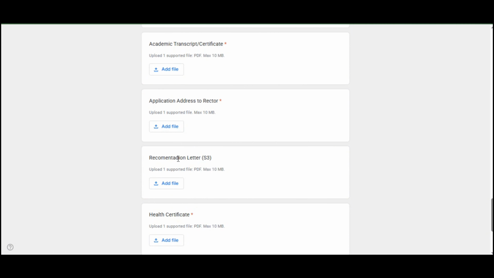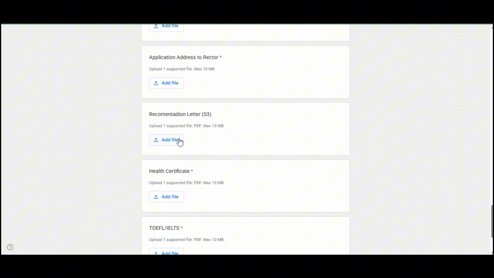Now for the application addressed to the rector, this is the most important thing. It's like a motivational letter, so focus on this and write it properly, because it plays a huge role. For the recommendation letter, it's mandatory for the doctoral program, and for master's and bachelor's it's not mandatory, but I recommend having a recommendation letter for master's, doctoral, and bachelor's as well. So you need a recommendation from your professor. You need to contact your professor and get a recommendation letter from them.